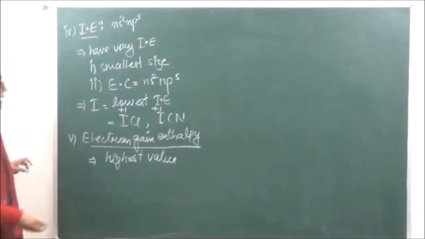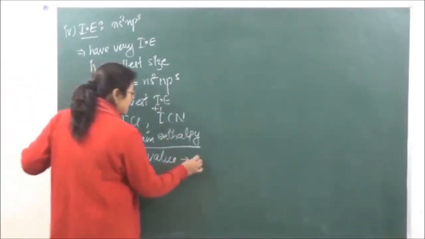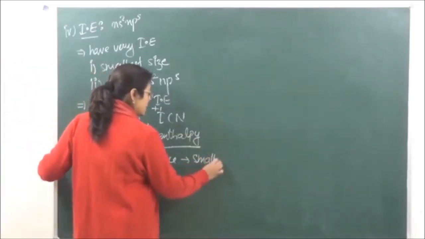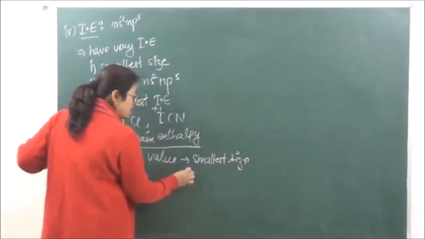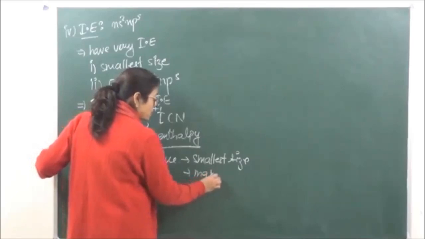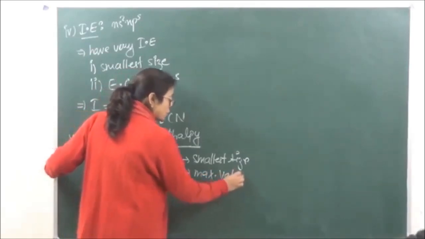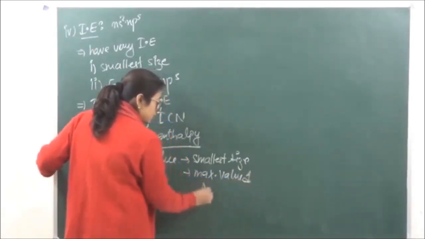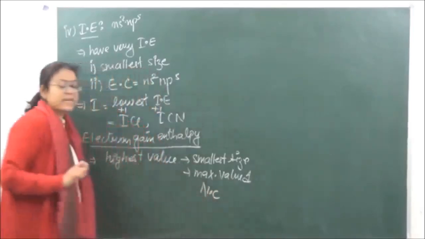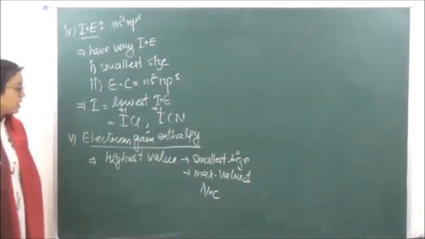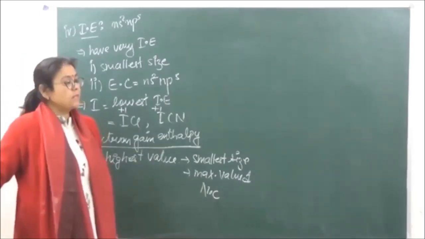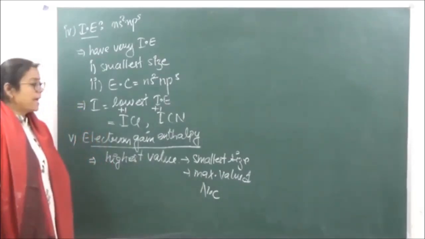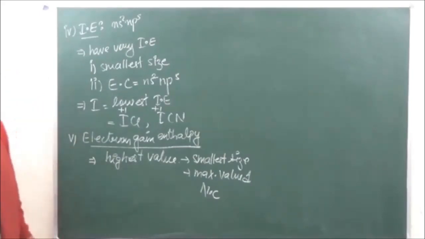Highest value, that is due to the reason that it has the smallest size and the maximum value of nuclear charge. So because the nuclear charge in this case is going to be very high, as a result the incoming electron is welcomed by the halogens. So they have higher values of electron gain enthalpy.